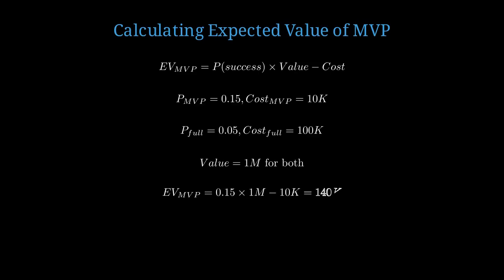Expected value of MVP is 0.15 times 1 million minus 10,000 equals $140,000. Expected value of full product is 0.05 times 1 million minus 100,000 equals negative $50,000.